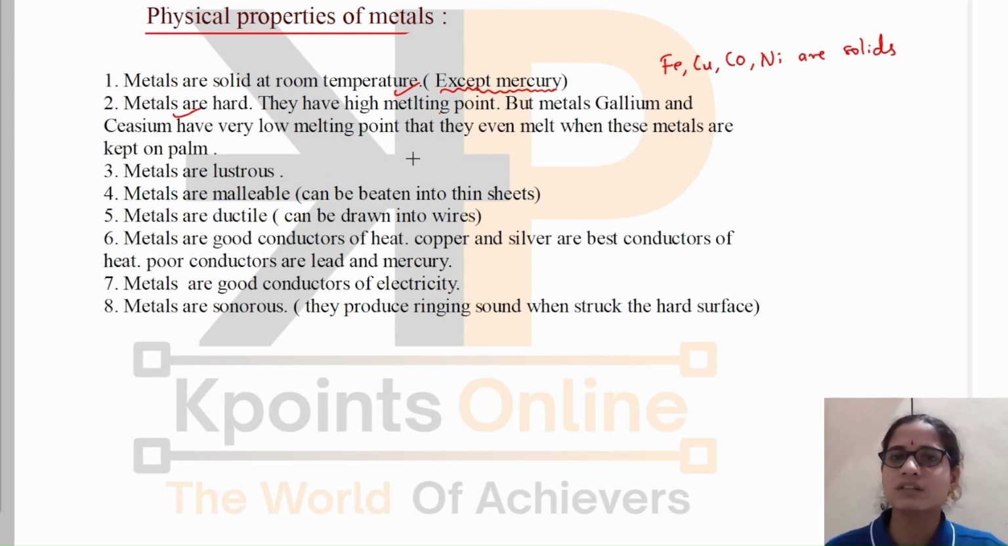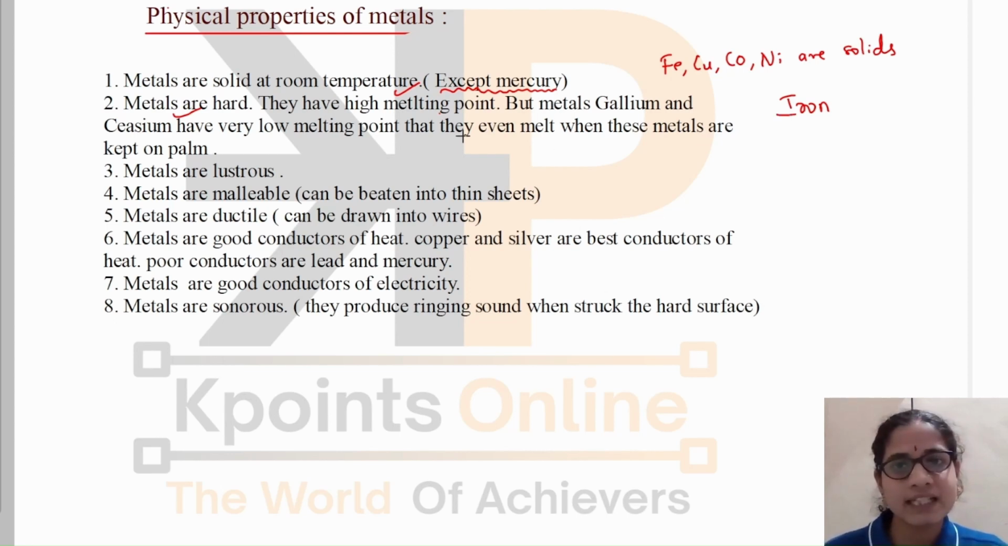So we will use these metals in our daily life purposes, like in the kitchen we use utensils made of metals as they have a high melting point. If you heat iron for a longer time, nothing will happen, it will not melt because it has a high melting point. So we use iron and copper utensils in our home.